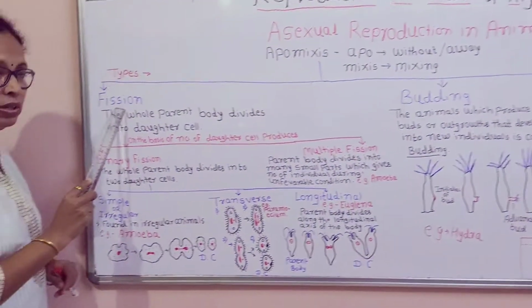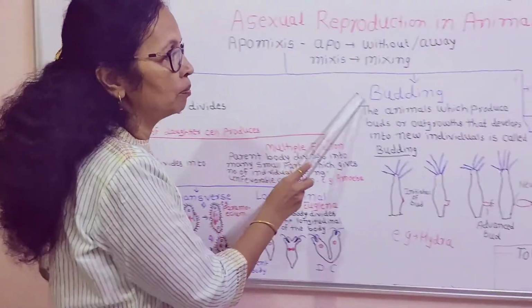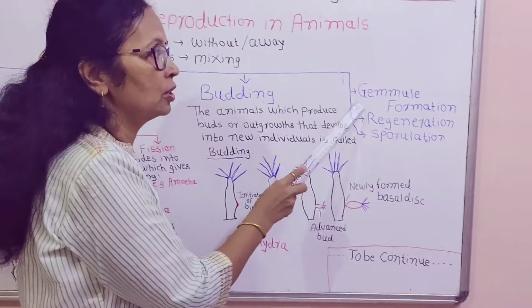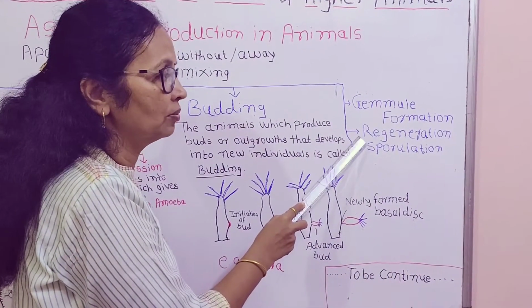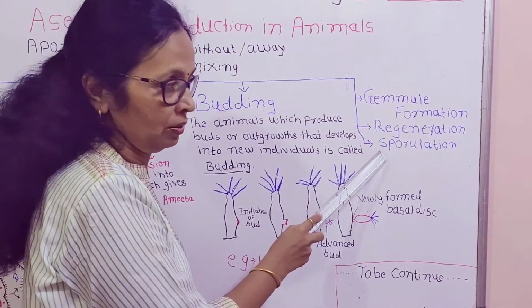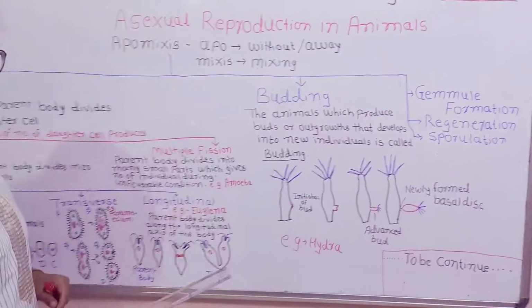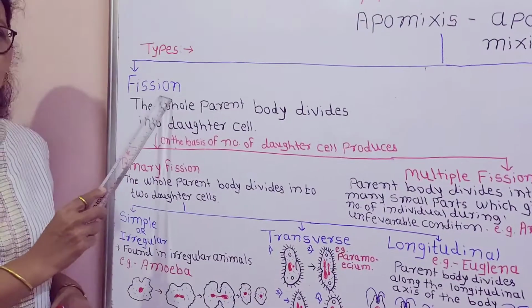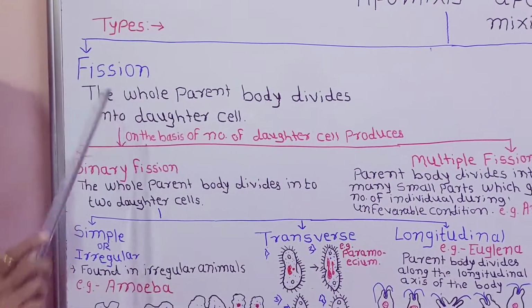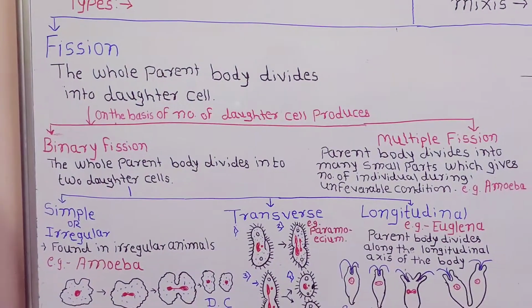First one is fission, second budding, third gemmule formation, fourth regeneration, fifth sporulation. So first we see the fission. What is the meaning of fission?